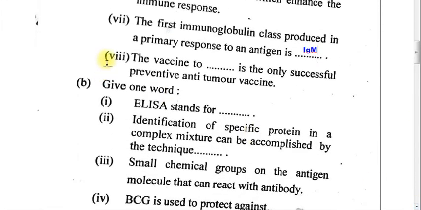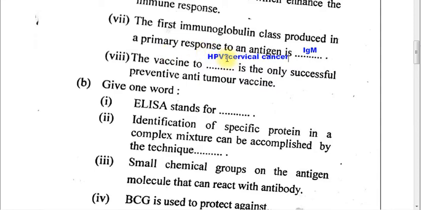Part 8. The vaccine to dash is the only successful preventive anti-tumor vaccine. The answer is HPV. HPV stands for human papilloma virus, or it can also be called the cervical cancer vaccine.